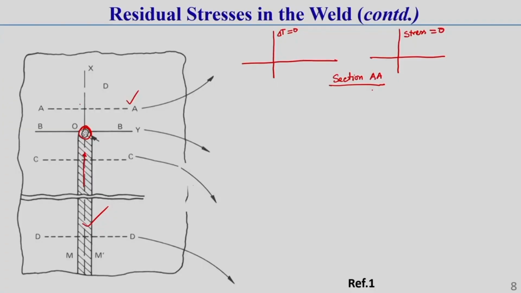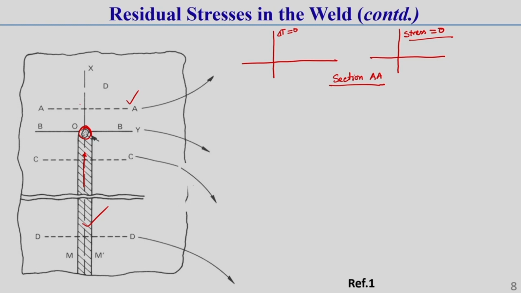Once something is free to expand and free to contract without any restoring forces inside, that body will not have any residual stress. That is why uniform heating and cooling will not develop residual stress. So, in section A, as there is no heating effect, there is no expansion or contraction, and that is why there is no stress.